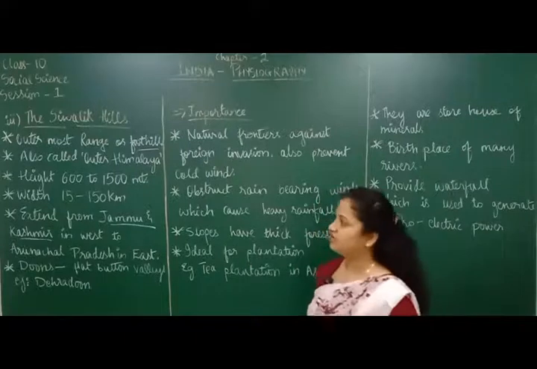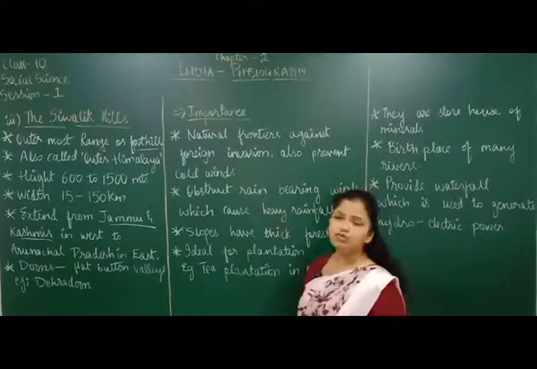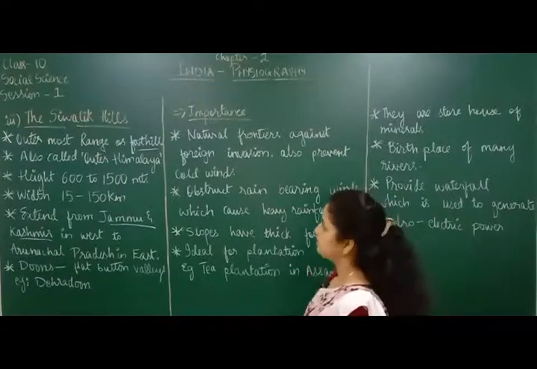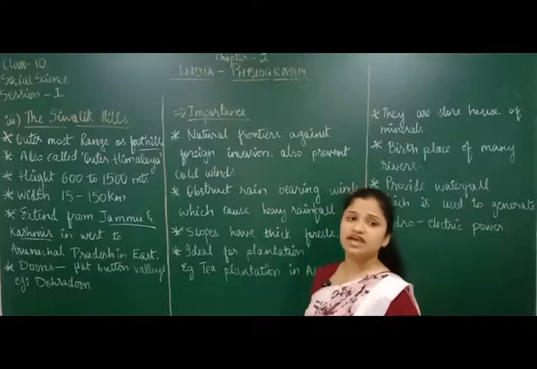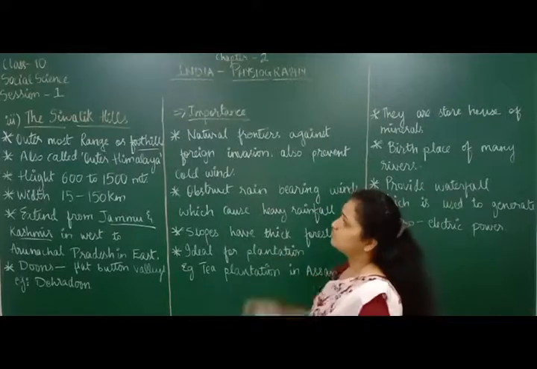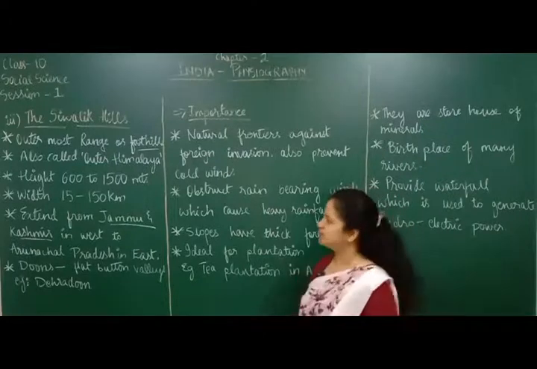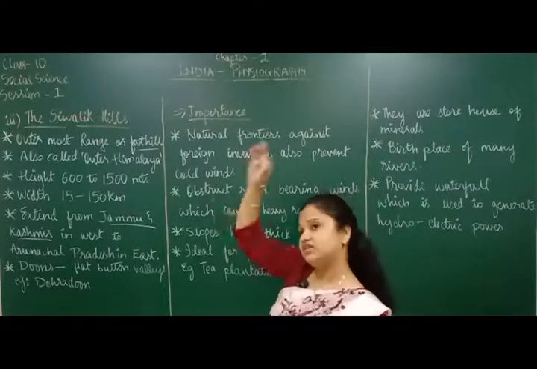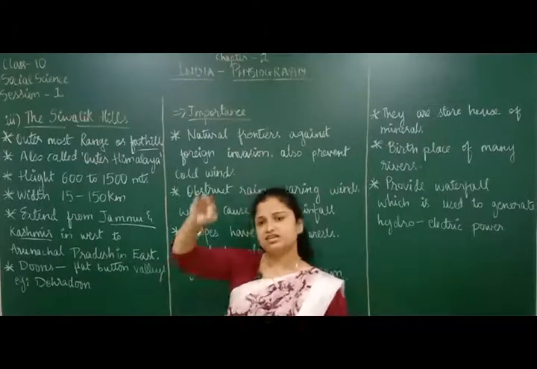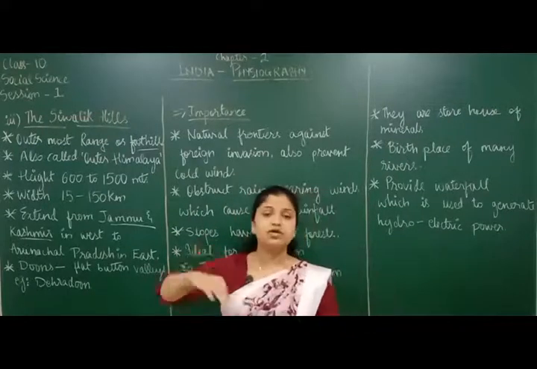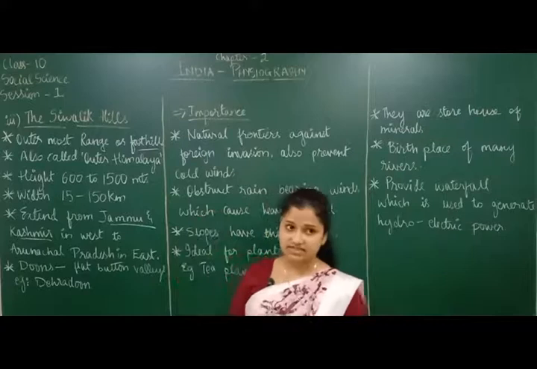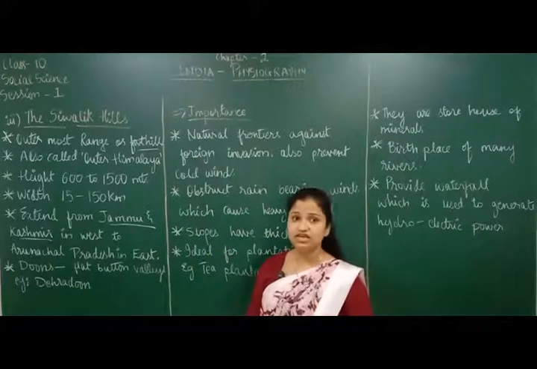Okay, so what did we talk about here? We talked about the Outer Himalayas. They are also called the Outer Himalayas because they lie in the outermost region or in the foothills. That's why these Shivalik hills are called Outer Himalayas. Also, the height of these mountains is minimum 600 meters to maximum 1,500 meters. That is the height of the Himalayas.